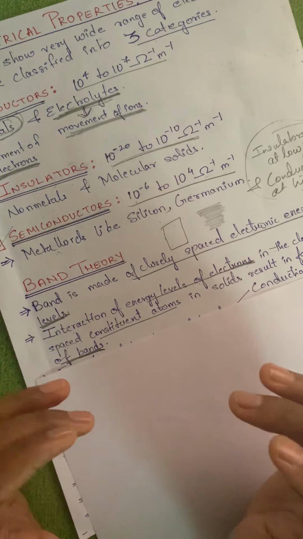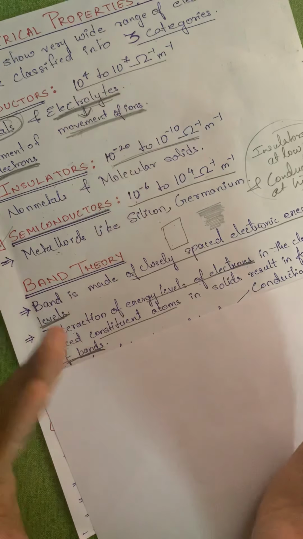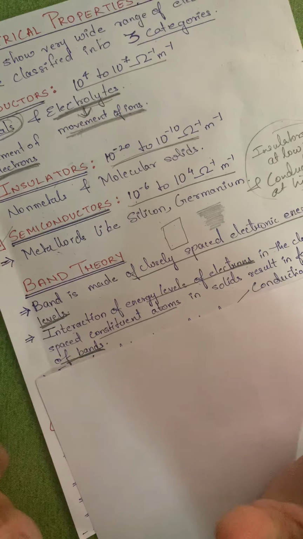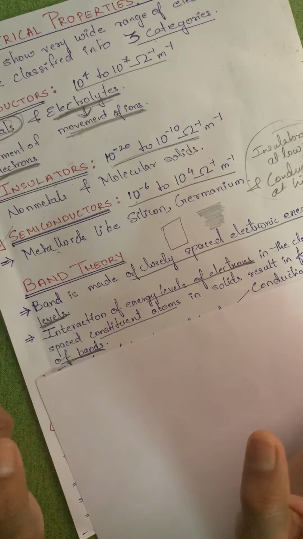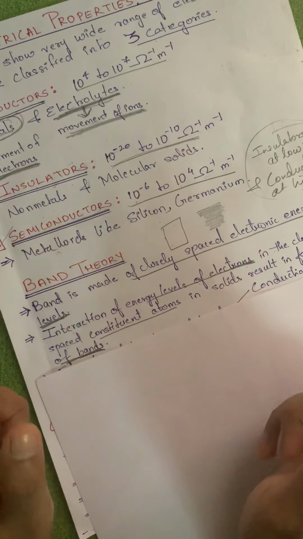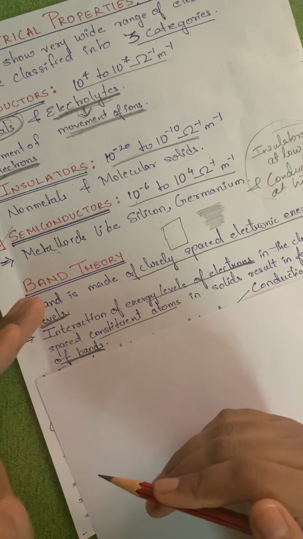Each of the electrons will be distributed in different energy levels. Hopefully you know 1s, 2s, like that. They are nothing but the energy levels. So they are distributed in different energy levels. Now when the electrons of the constituent atoms interact with each other, they will lead to the formation of bands.